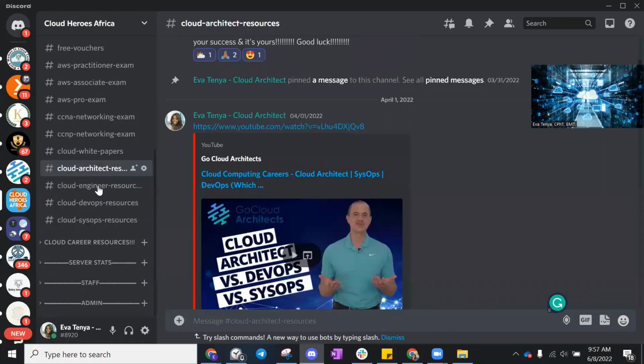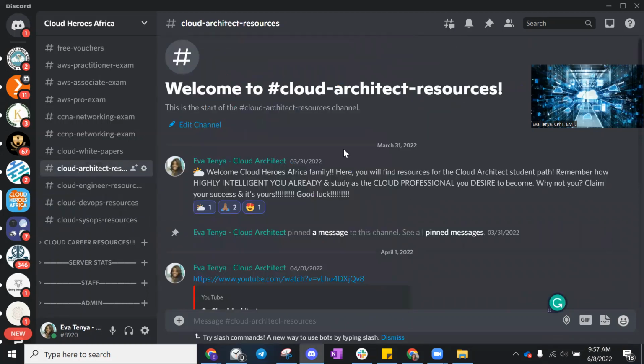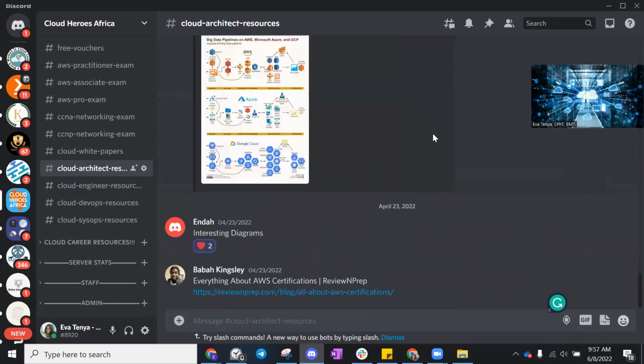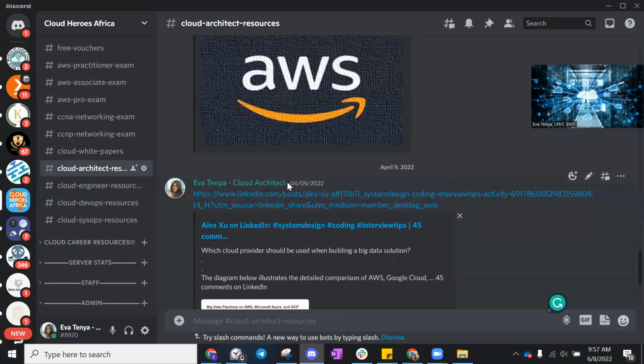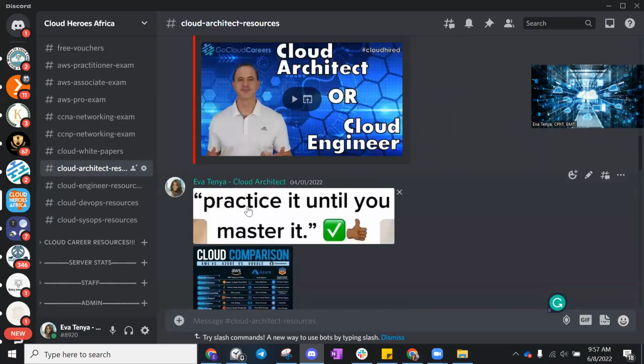And the next 4 channels are going to be for our career roles, right? So the role of a cloud architect, the role of a cloud engineer, the role of a cloud DevOps, and the role of a cloud SysOps. So if your role falls into any one of these 4, tap in, plug in, and stay connected. We will be posting more and more resources for you, more and more cheat sheets, as you can see, some nice multi-cloud stuff right there. And hey, remember, we practice it until we master it, right? So give yourself a chance to practice it so that you can master it.